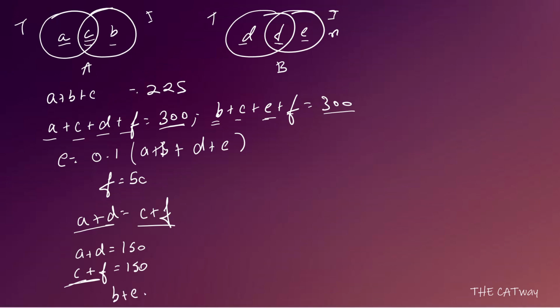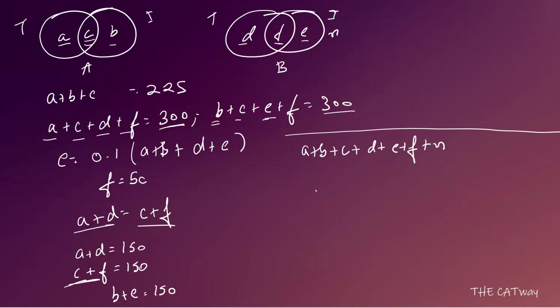That is B plus E would also be 150. Okay, after you have this, you can see in the main column that 525 was the total number of bookings made. What we can see here is A plus B plus C, D plus E plus F plus N. These are the total number of bookings which have been made.